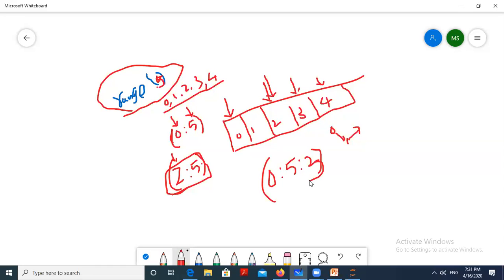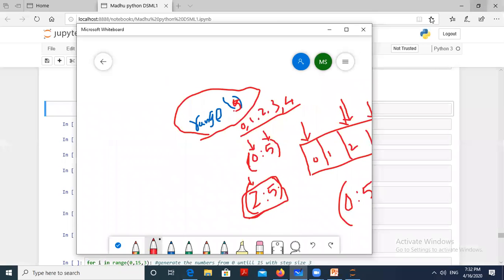Suppose I want to use a step size of 3. First 0 will be accessed, next 1, 2, 3, so the third will be accessed, next 4, 5, and next the sixth value will be accessed. This is the way we can apply the range function with slices, with the argument values start, stop, and step size. This is the complete concept of range.